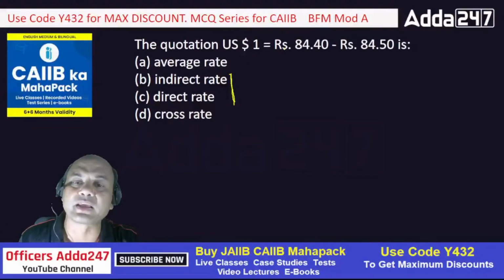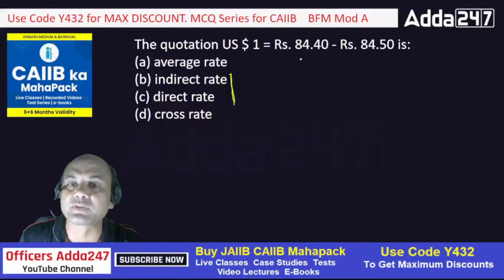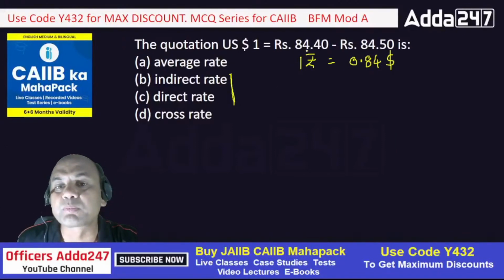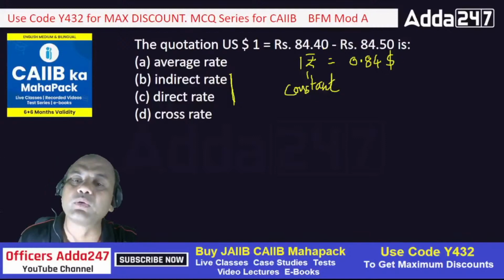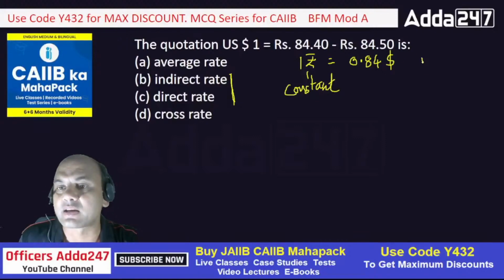Let me first discuss the indirect rate. Suppose I say 1 rupee equals $0.84. Here I am keeping the rupee constant, stable, and I am fluctuating the dollar. Whenever your home currency is kept constant, that is known as the indirect rate.